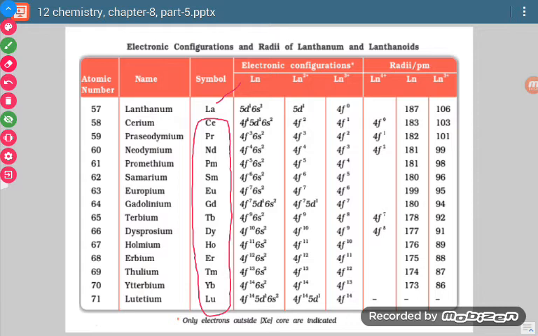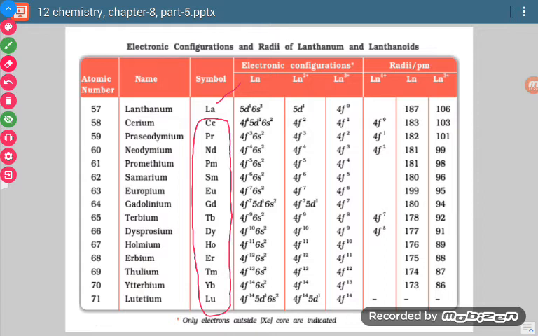You can see Ce is the symbol of cerium, Pr is praseodymium, Nd is neodymium, Pm is promethium, Sm is samarium, Eu is europium, Gd is gadolinium, Tb is terbium, Dy is dysprosium, Ho is holmium, Er is erbium, Tm is thulium, Yb is ytterbium, Lu is lutetium.